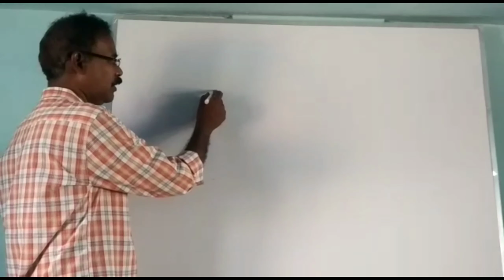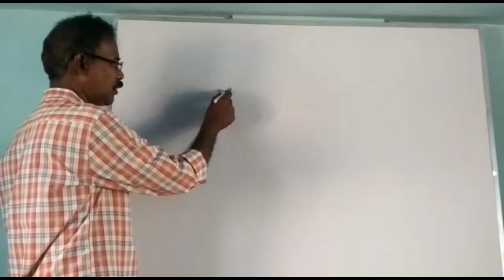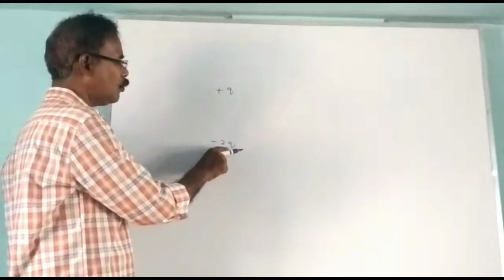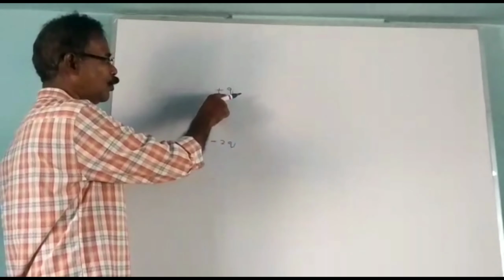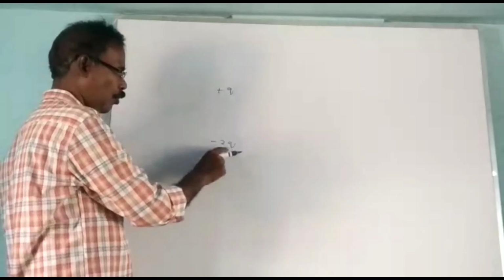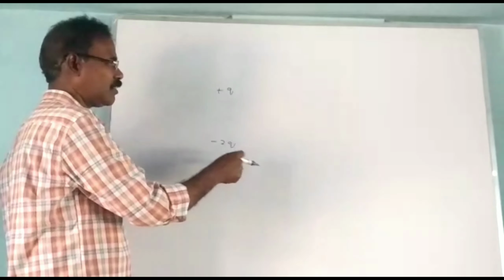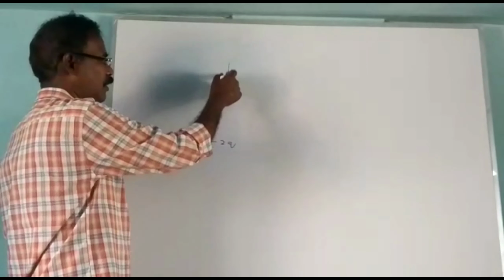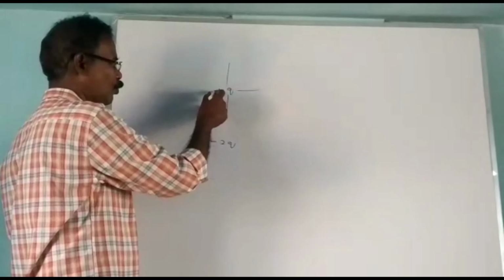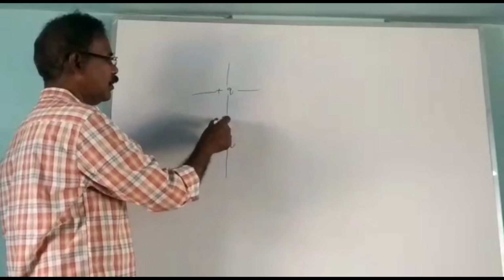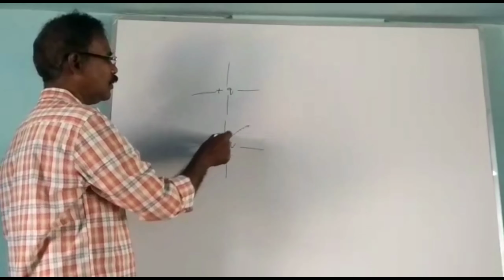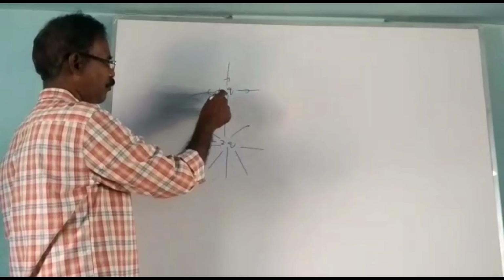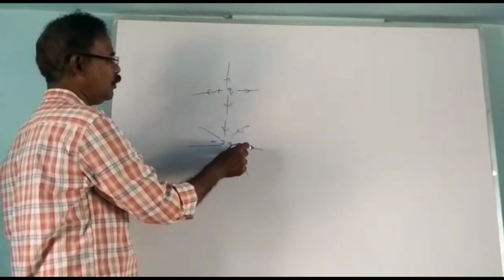If here the charge is Q and here the charge is 2Q, whose magnitude is twice this charge, then here more lines start and here fewer lines start. If this charge gives only 4 lines, this charge must give 8 lines like this. You have to put the arrow inside.